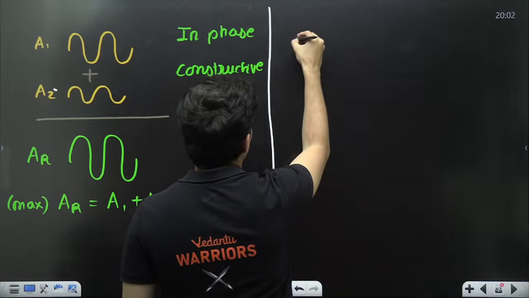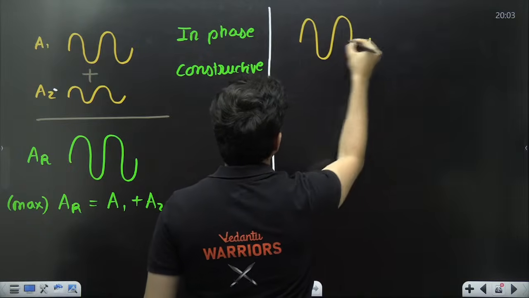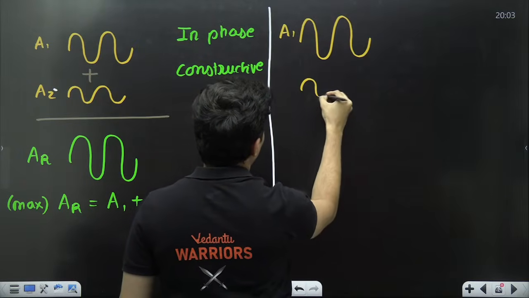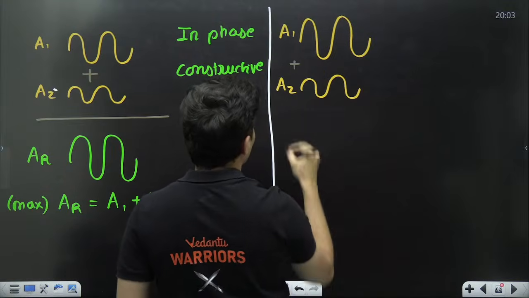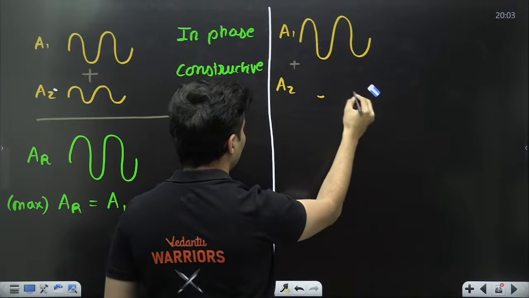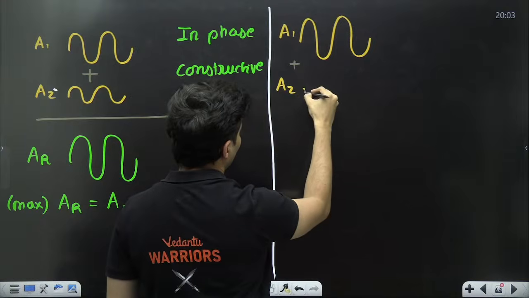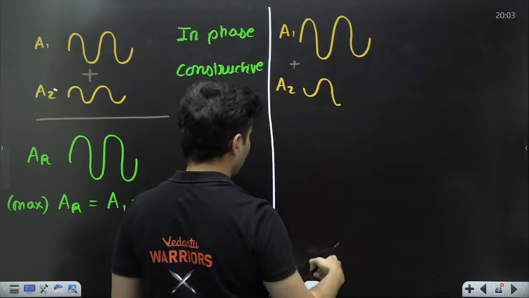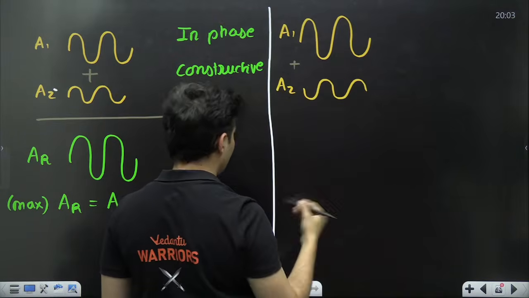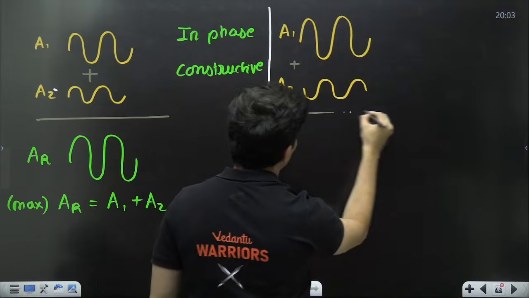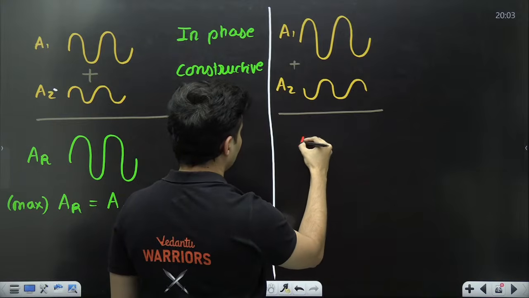Now, over here, if I have to show destructive interference, this is how I will show it. If one is amplitude A1 and the other one is amplitude A2, my dear students, then when I add them, the crest and trough should not match. Crest should not match with crest. Crest should be with trough. So it should be shown exactly opposite, something like this. See, crest with trough, trough with crest. This is perfect.